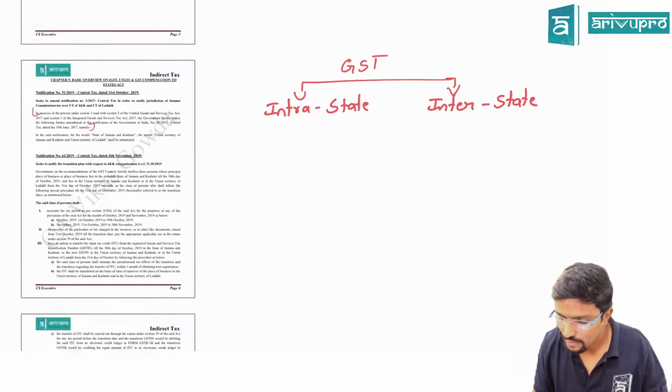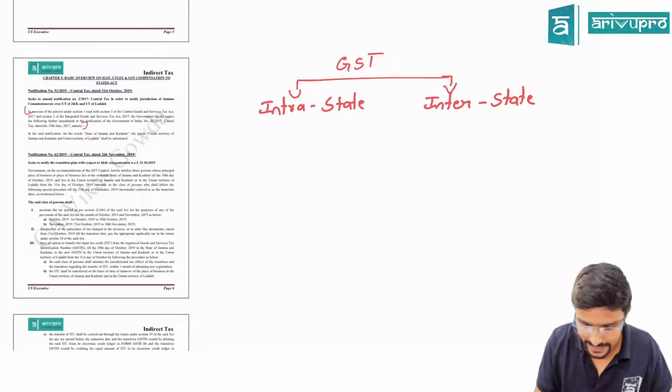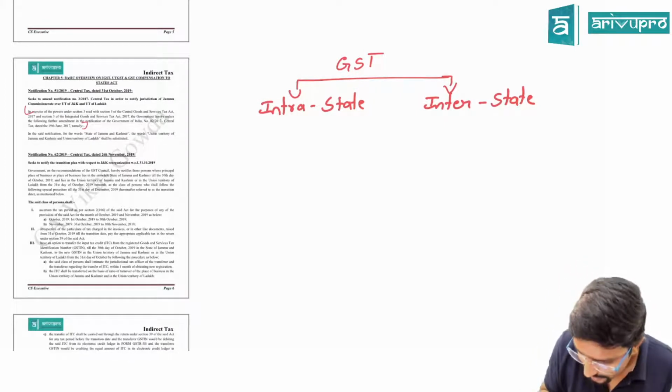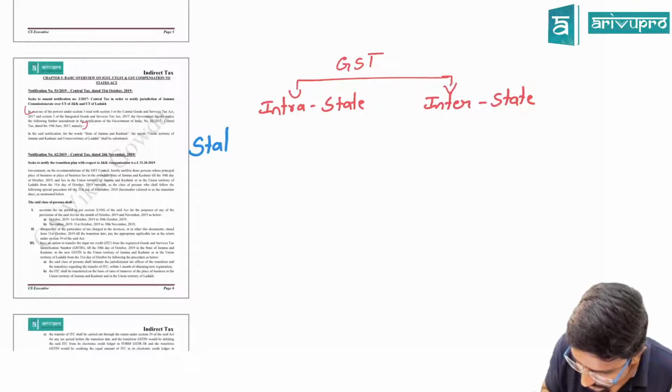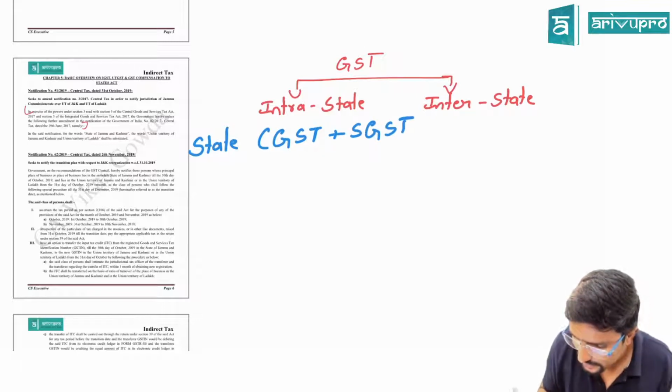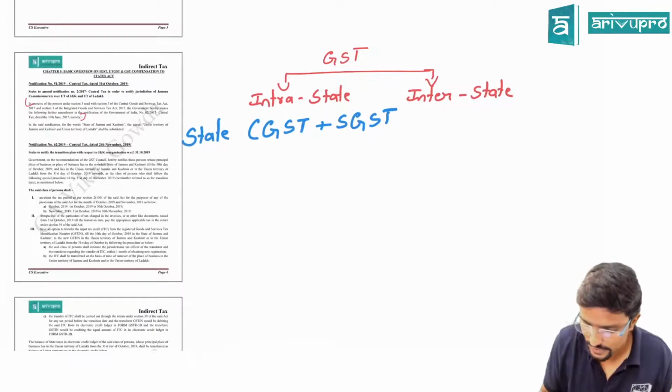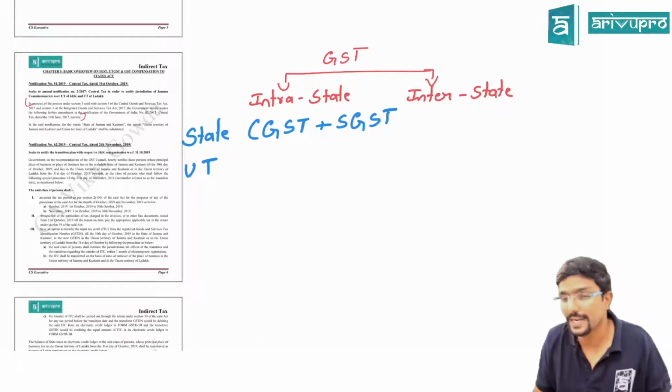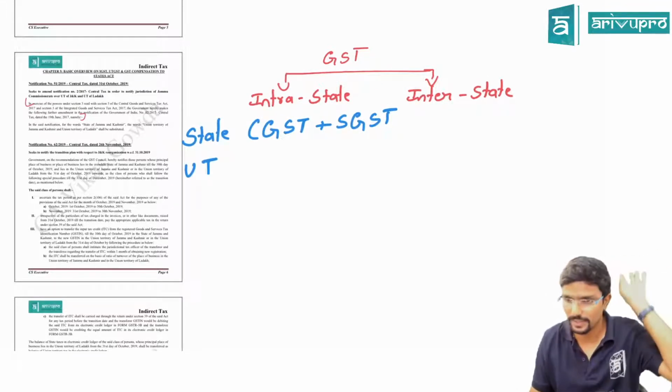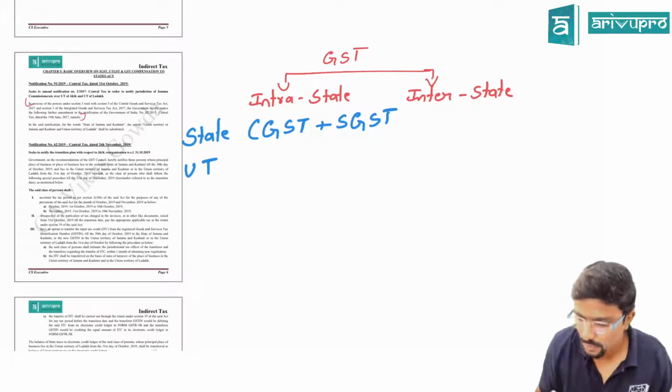Agree? So now, what if it is an intra-state supply? If it is within the state, it will be CGST plus SGST, equally levied. What if it is within a union territory? Assume there is a supply within Andaman and Nicobar. In that case, what will be levied?